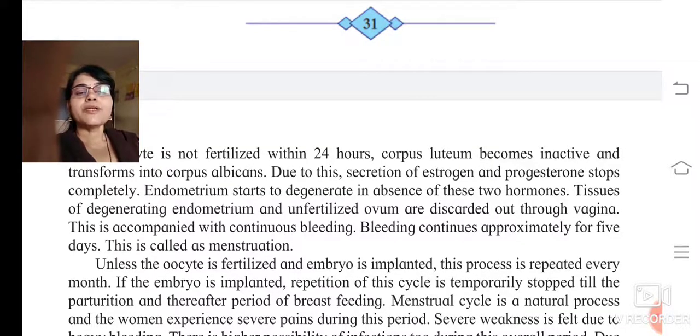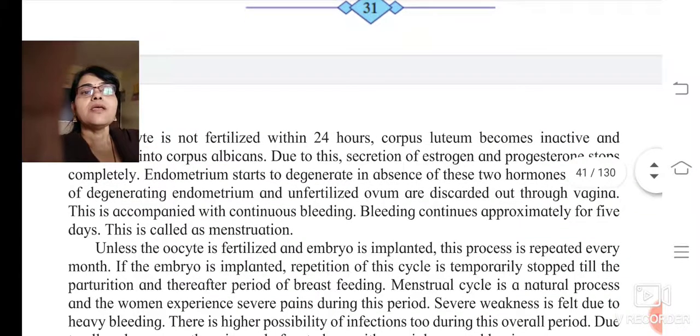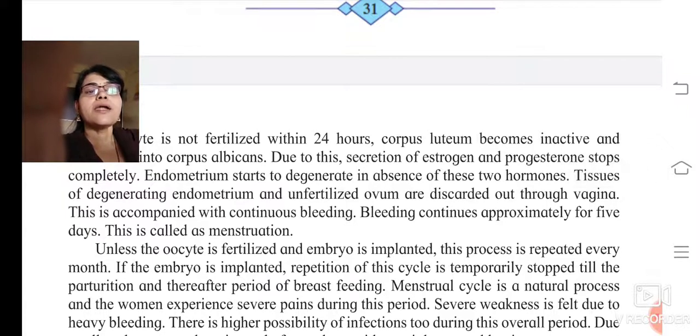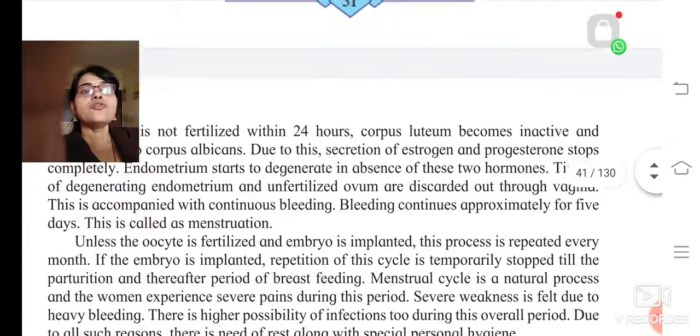Why will this endometrium start degenerating? Because the estrogen and progesterone have stopped completely now, the process of secretion which would have helped this endometrium has stopped completely. So naturally the further process will stop, and this endometrium which had been formed will degenerate.